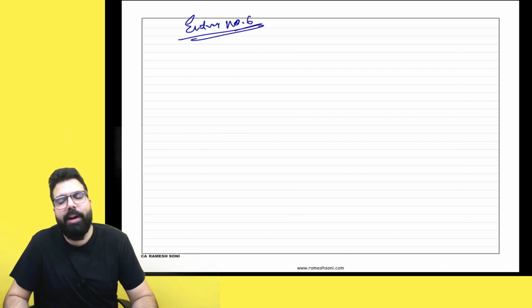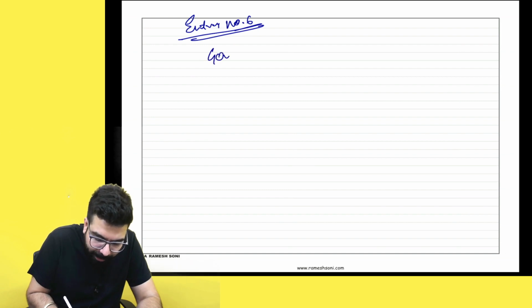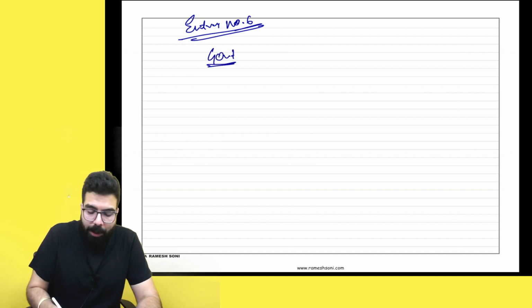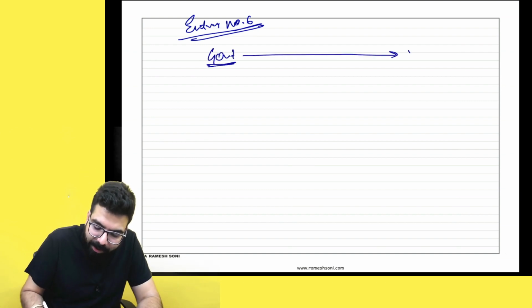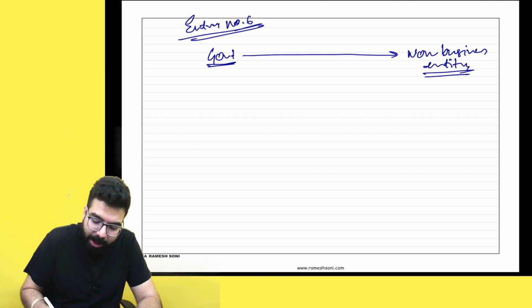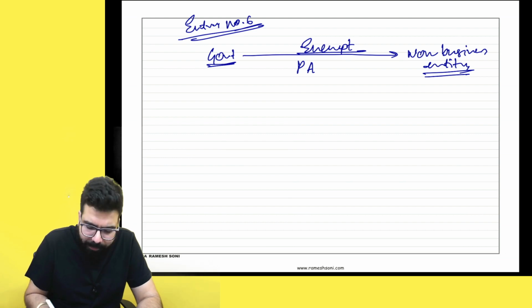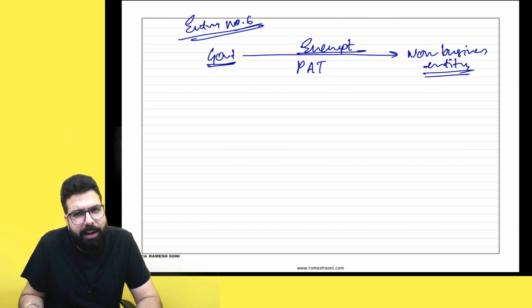Entry number 6 in your exemption chapter. Sir, what did entry number 6 used to say? Listen, if the central government or state government is providing services to a non-business entity, it was always exempted, other than post, airport related services and transportation related services.